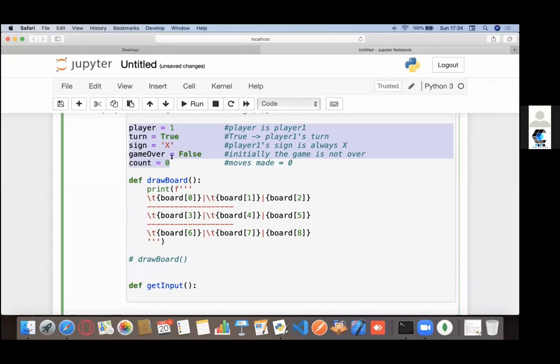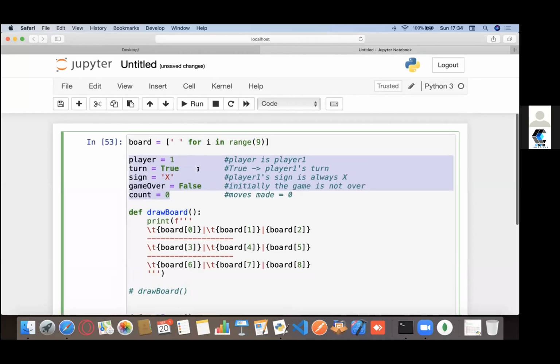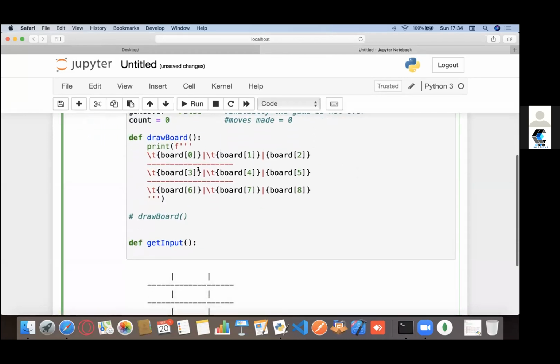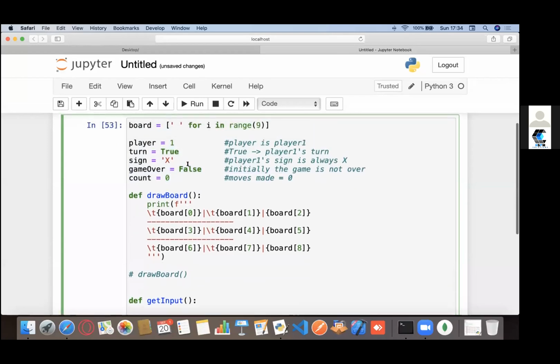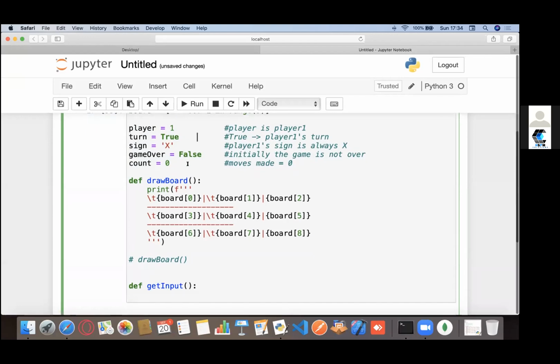Any layman suggestion? Any random guess is fine. I don't expect you to know this because that's why you would be here. I know I haven't taught that because that's what I'm going to do right now.